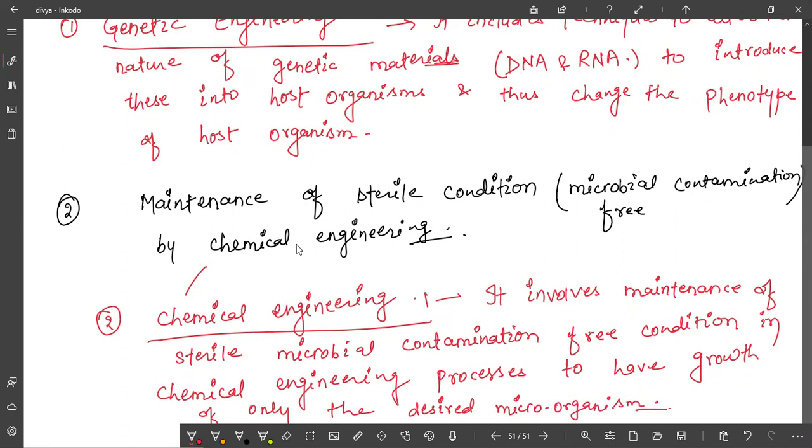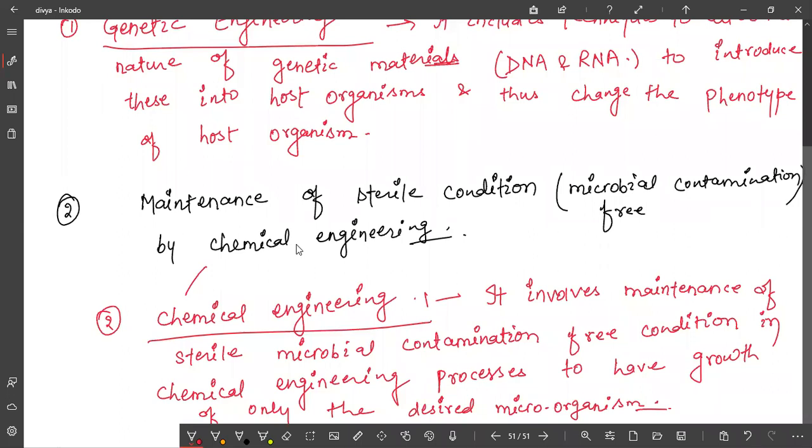Okay, so why are we doing this chemical engineering, or why are we maintaining a contamination free state? So this is only to allow the growth of only desirable microbes. Because there is no need to culture undesirable microbes.